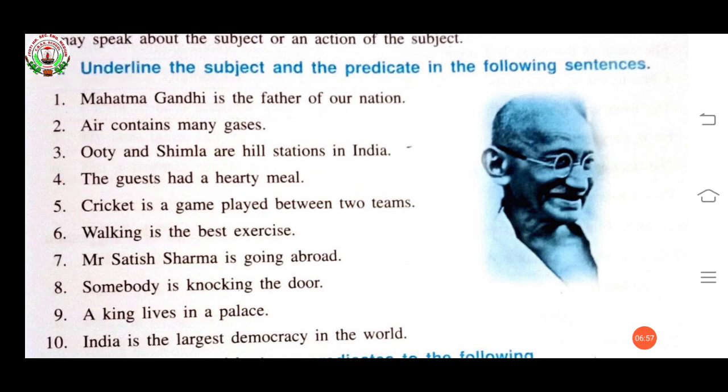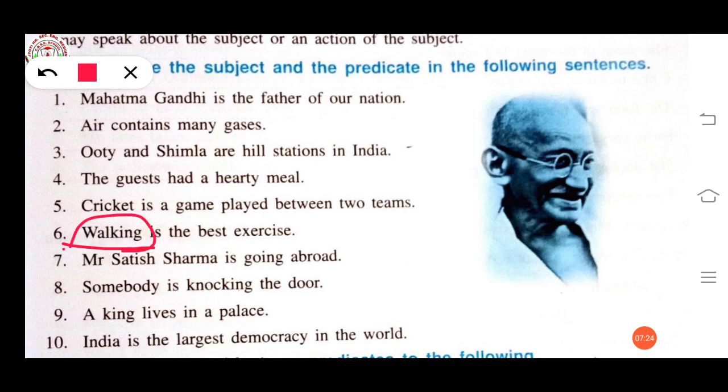Now see the next one. Cricket is a game played between two teams. Here the subject is cricket. Is a game played between two teams is the predicate. Now next one. Walking is the best exercise. Here we are talking about walking.